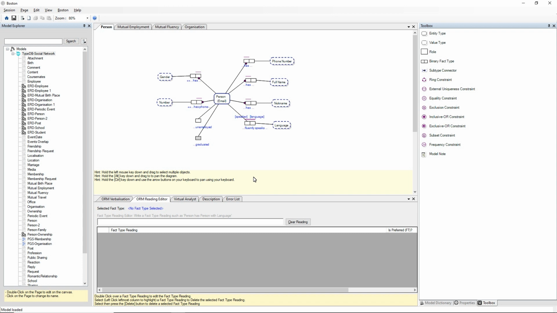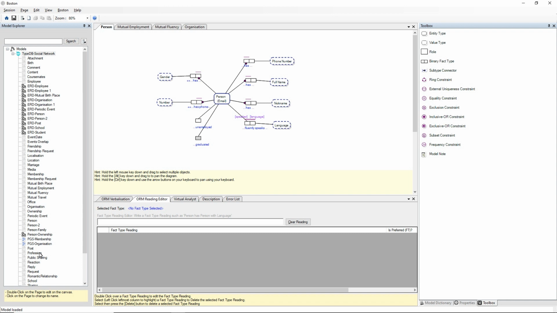Today we'll be looking at using Boston and FactEngine over the TypeDB database by Vatical. In front of us we have the Boston conceptual modeling software, and we've got a model open called TypeDB Social Network, and these are all the pages in the model. It's got the Vatical TypeDB logo there because this particular model is hooked up to the social network database as supplied by Vatical from their website.